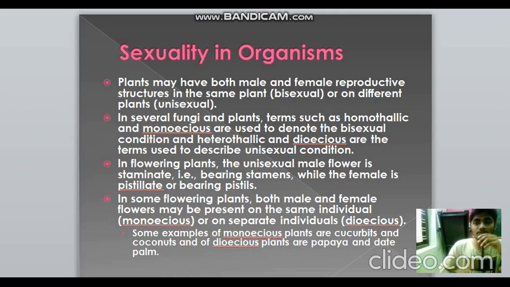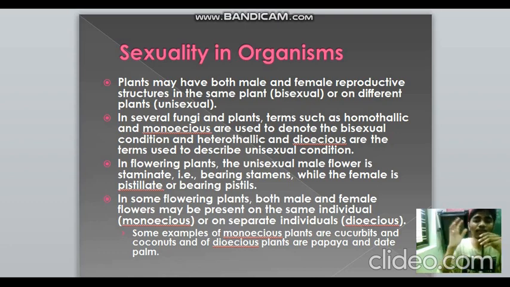We also need to know about sexuality in organisms. Plants can have both male and female in the same organism. They are known as bisexual, and if the male is on a separate plant and the female is on another, it's known as unisexual. In fungi and plants we also have homothallic and monoecious. Monoecious organisms are bisexual, that is, they have both sexes in the same organism. Whereas heterothallic and dioecious refer to unisexual, separate sexes on two different organisms.